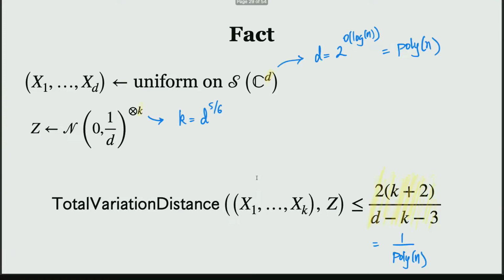All you need to remember is that we're going to work in the polynomial dimension space, which means that d is going to be some polynomial. Note that we are going to apply this for logarithmic output PRS, which means that we are working in polynomial dimension Hilbert space. And we should think of k to be something sublinear in d. So if you substitute the parameters, you're going to get the total variation distance to be inverse polynomial. That's all you need to remember right now.